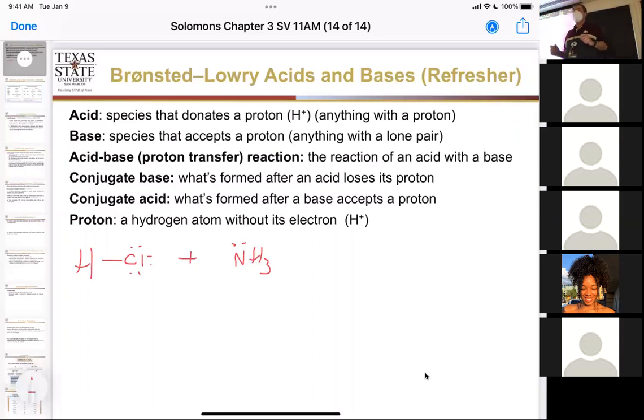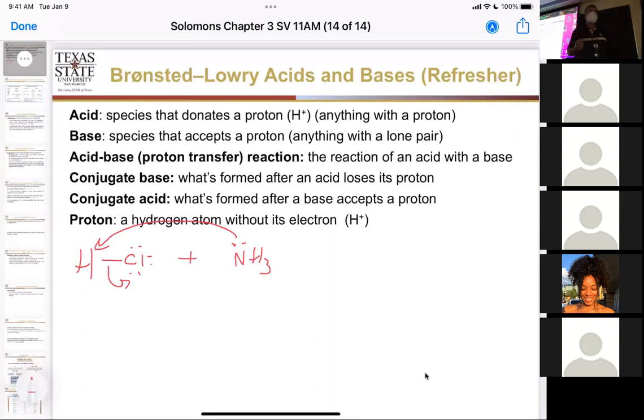What's going to happen here is that these electrons are going to come over here and make a new sigma bond with that hydrogen. As that's happening, the electrons go back onto the other component that was donating the hydrogen. So the acid is the thing donating the hydrogen. The base is the thing accepting the hydrogen.